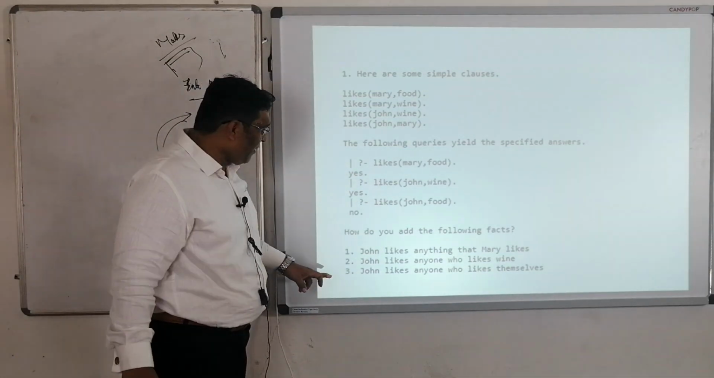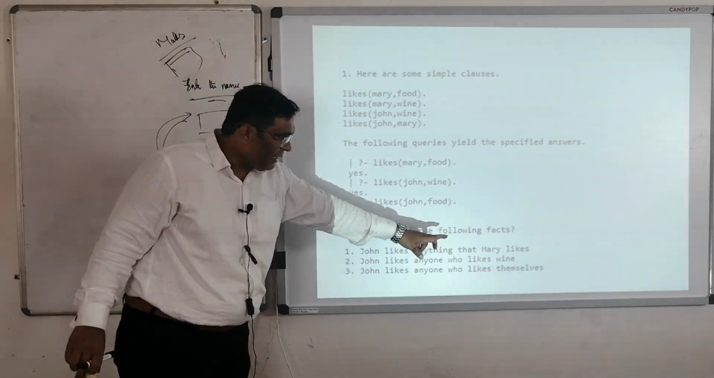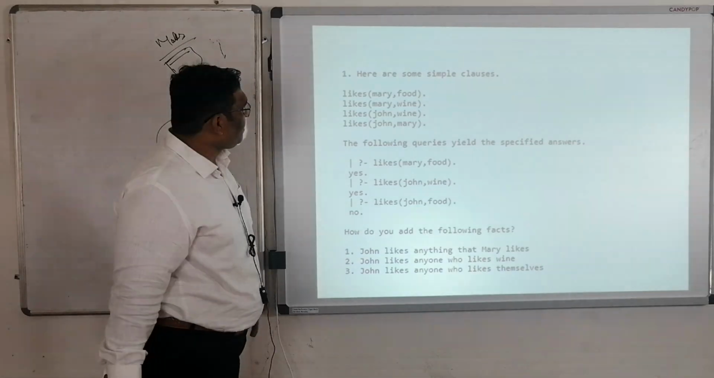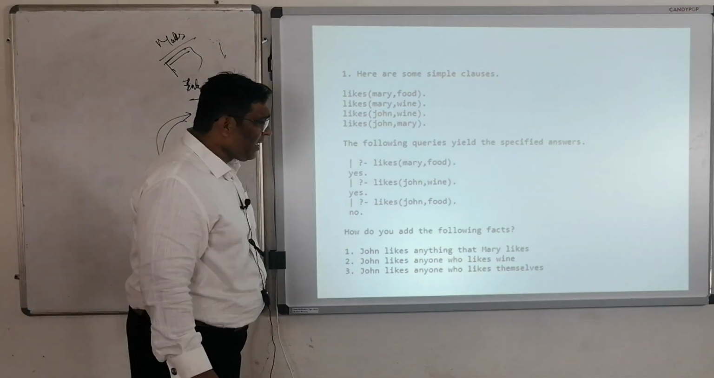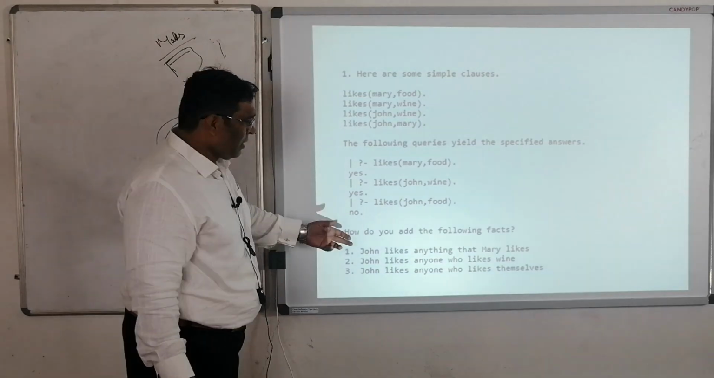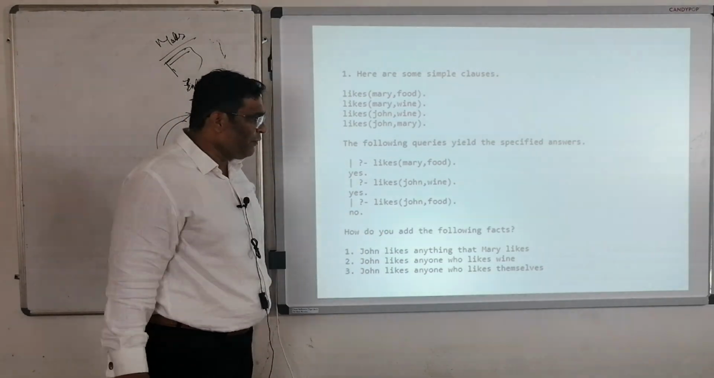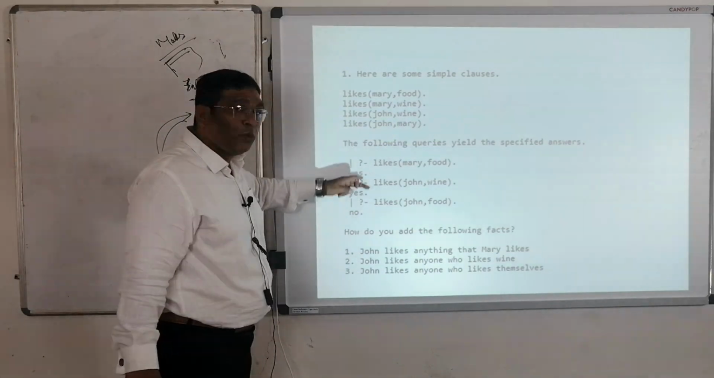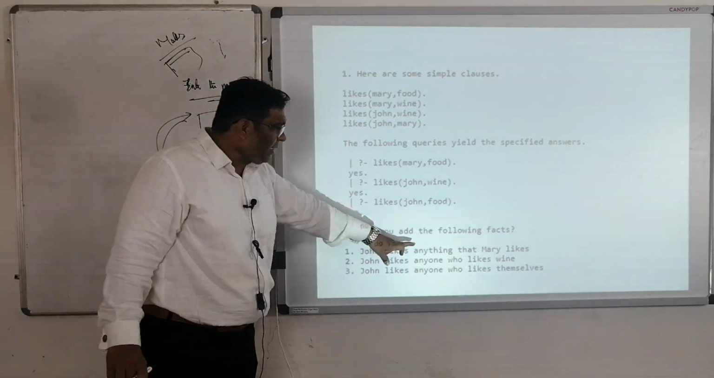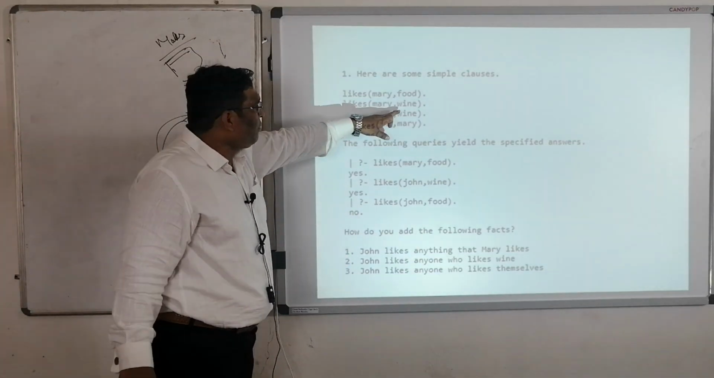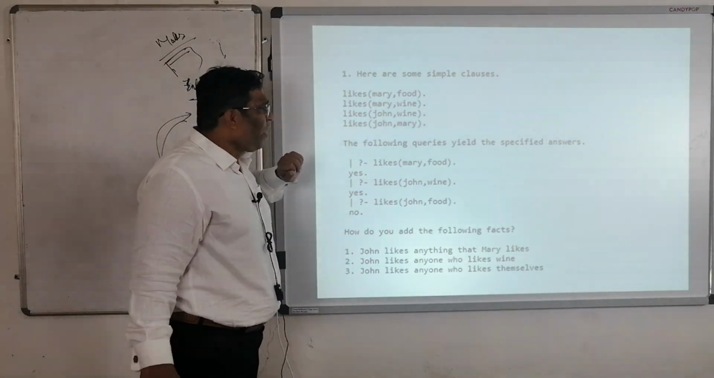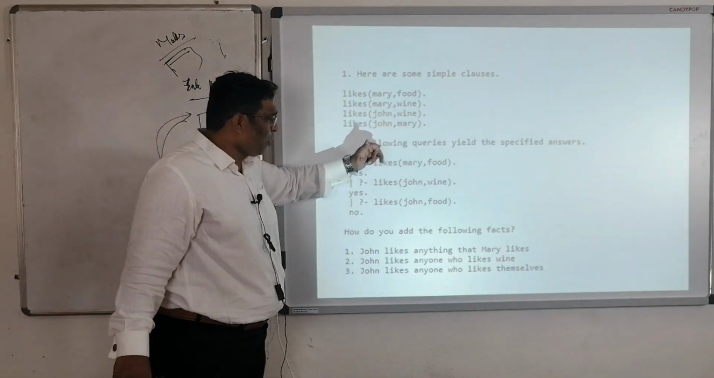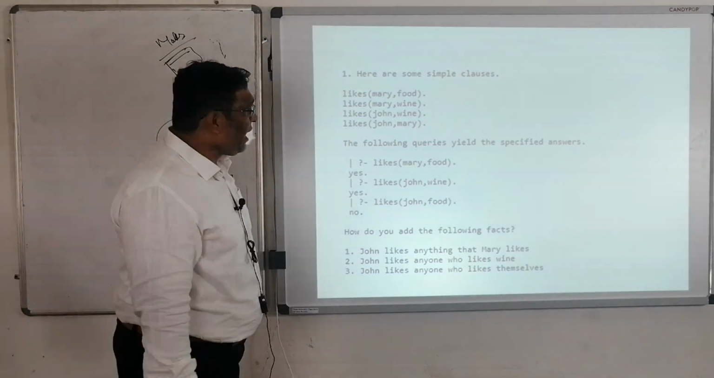How do you add the following facts? John likes anything that Mary likes. John likes anyone who likes wine, yes. John likes anyone who likes themselves. What about John liking anyone who likes wine? Wine is liked by Mary, so John likes anyone who likes wine. Mary likes wine and Mary likes food, but John likes only wine. John also likes Mary. So whatever Mary likes, John also likes. These are the questions we are going to ask.